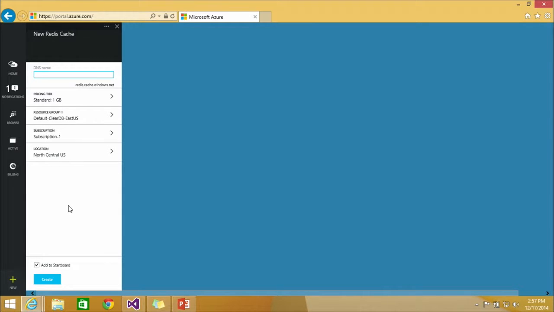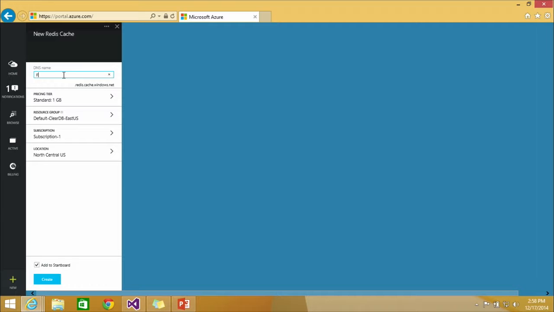Now, if you remember, when we connected to our Redis cache, we specified that we were connecting to localhost. Well, if we're going to put our Redis data store out in the cloud, we're going to have to specify the server name to point to that Redis data store out in the cloud. And that's where this DNS name comes in. The name I type in here is actually going to affect the name of a server I type in when I want to connect to it later.